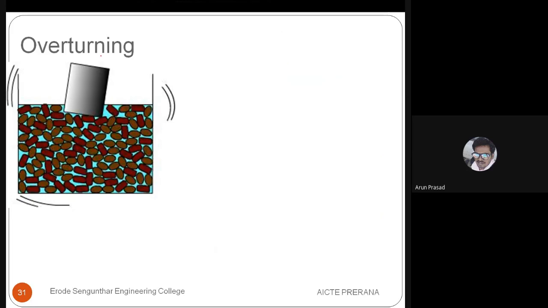See here in this picture now, we have a tank above the ground surface. The soil particles, you can see they are not bonding together, right?